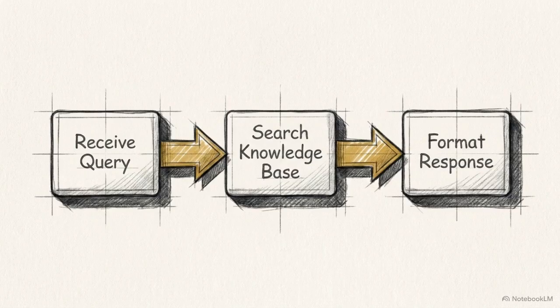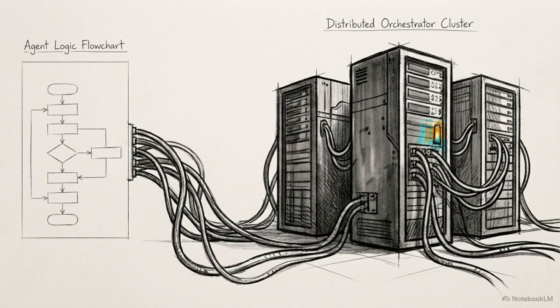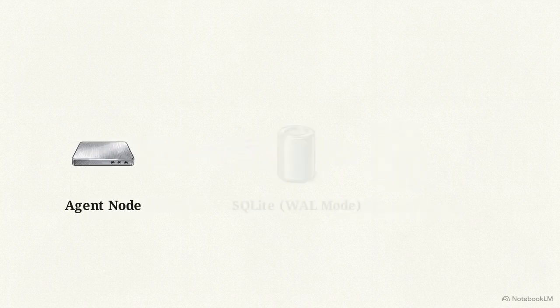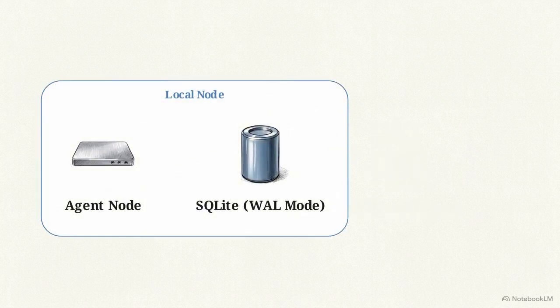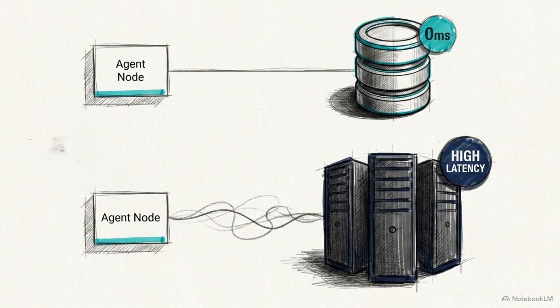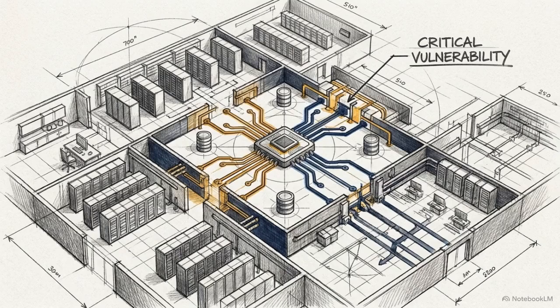When engineering teams build multi-step agentic workflows, the automatic default is to spin up a heavy distributed orchestrator like Kafka or Temporal to manage the state. But for a massive class of these systems, that infrastructure is entirely unnecessary. You can achieve strict durability locally using an embedded SQLite database running in write-ahead logging mode, paired with asynchronous replication to object storage. By stripping out the distributed orchestrator, teams eliminate severe operational bottlenecks and increase system reliability by simplifying the recovery path. To understand why this works, we have to look at the orchestrator trust surface.